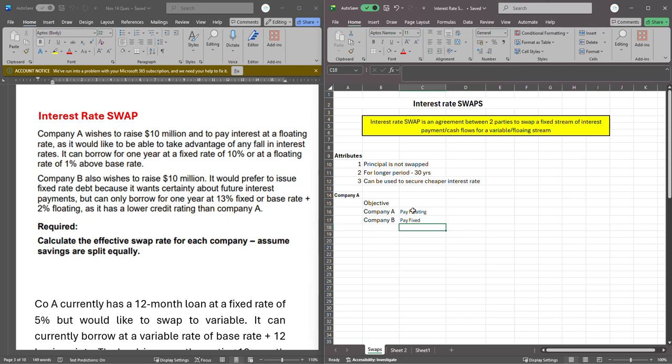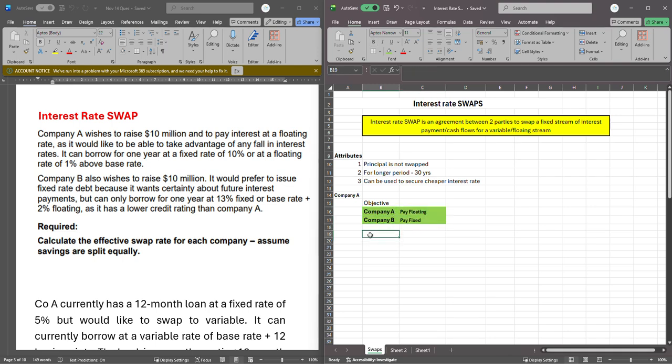And this is the part where you have to pay attention, because I'm going to be giving you the clue and the steps you need to take before you set up the swap. Yeah, please pay attention to this. Remember, these are the objectives. Very important. That's your starting point. You need to know what they want. This is what the companies want.